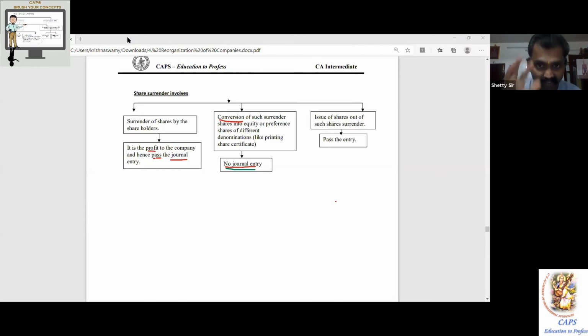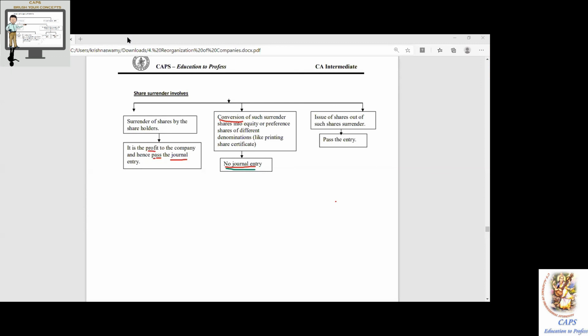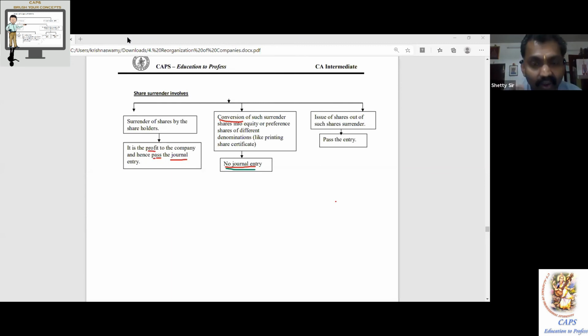If the preference dividend 30 lakh was in arrears, first 3 years you have not paid, and the fourth or fifth year you are not paying, you said no entry. Now extend the logic. In the second option, 20 lakh you are not paying, that means no entry. For 10 lakh rupees you are paying from your pocket now, which was not appearing earlier. So under internal reconstruction, where should you debit that? Share surrender? No, you can go by capital reduction account, it's not related to the shares. So this is one special adjustment again.